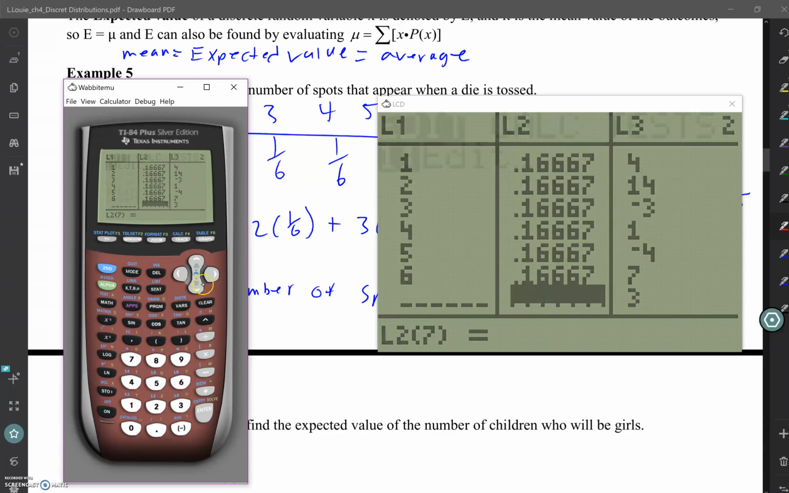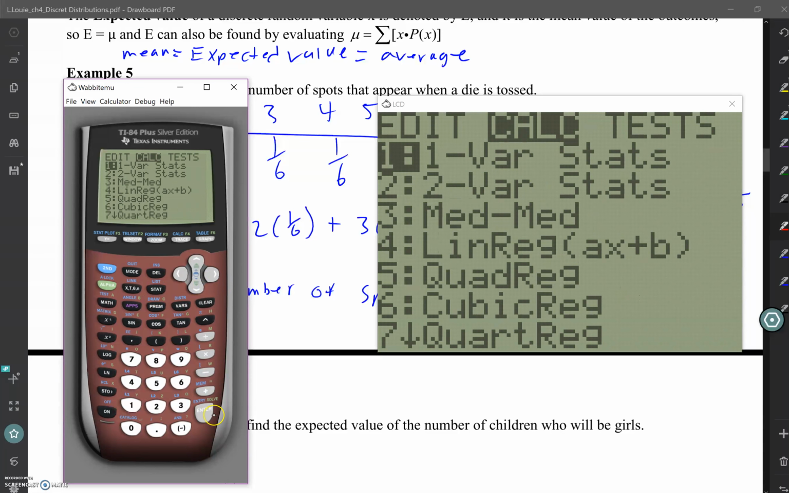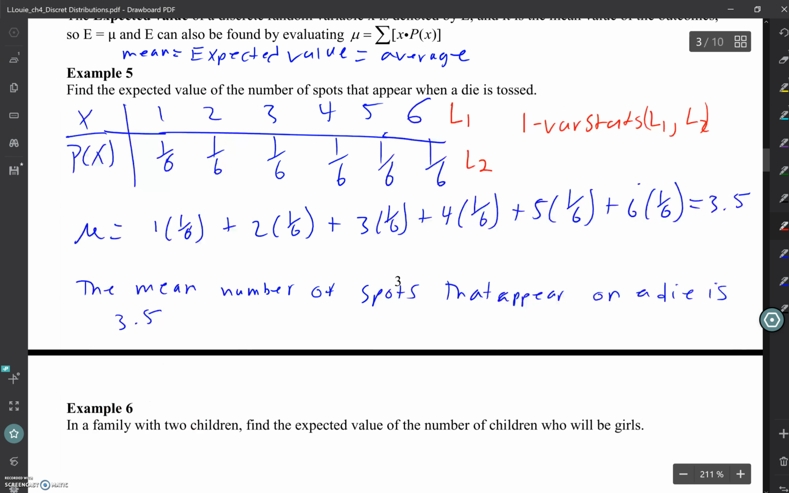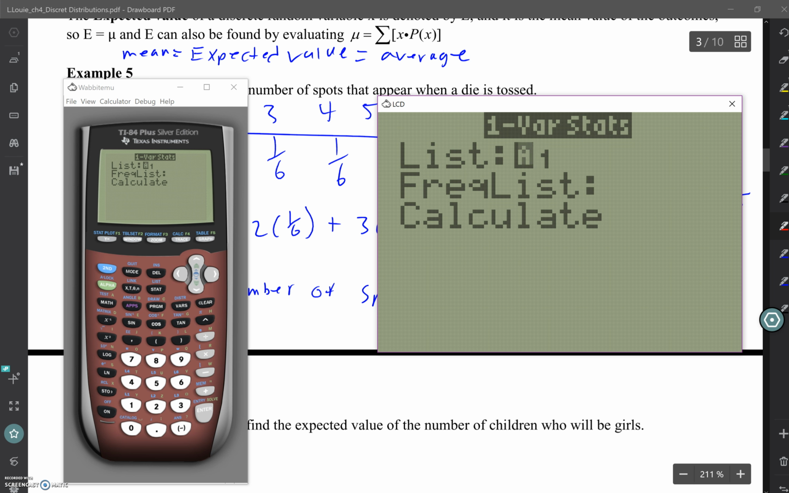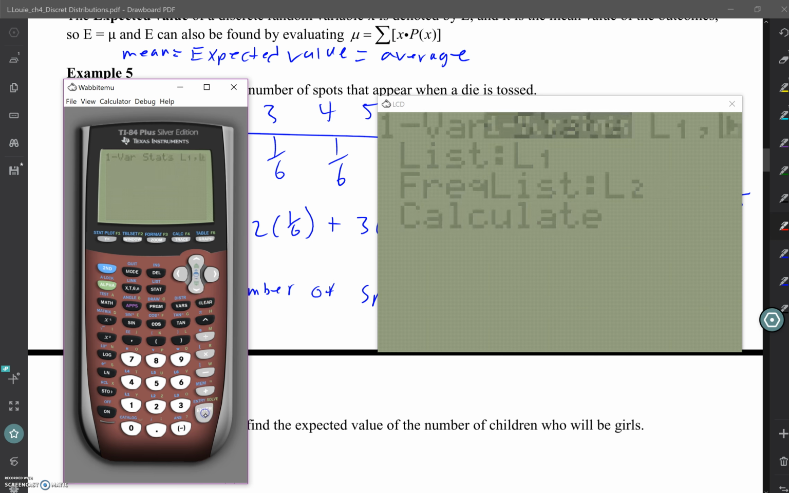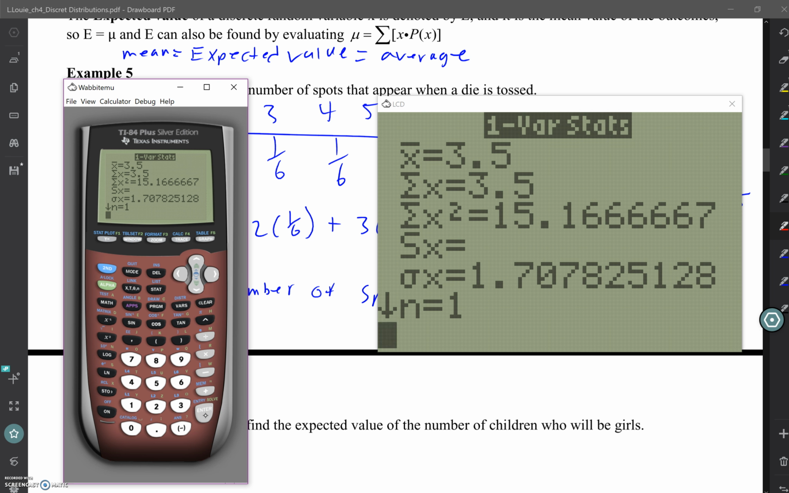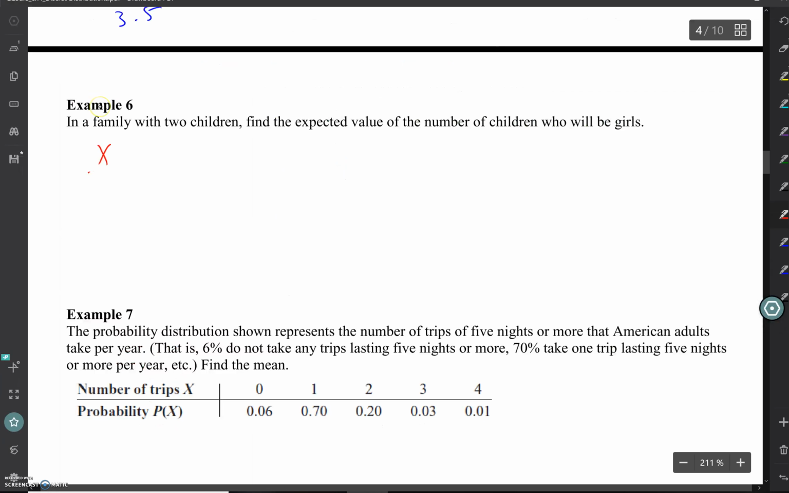All right, once I get my data in, I'll go over to calculate and 1 var stats. You want to tell it your X list first, so wherever your X list is, and then tell it your frequency list, which is your probability list. And if yours just pops up 1 var stats, do L1, comma L2. And when we calculate, we get back to 3.5. Which is good, because we at least agree with what we did by hand. Questions on that? So x and p of x.